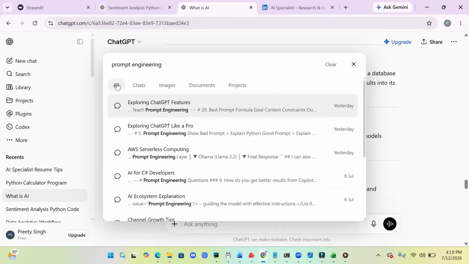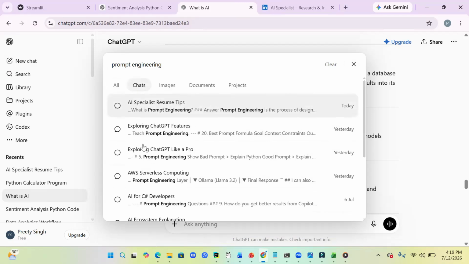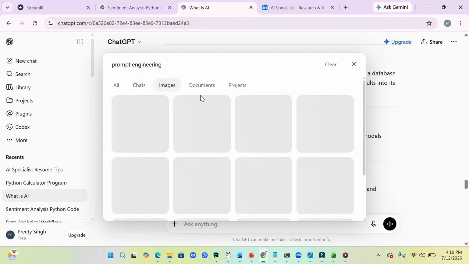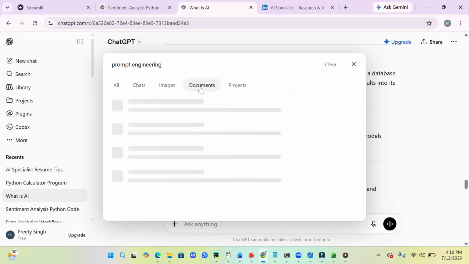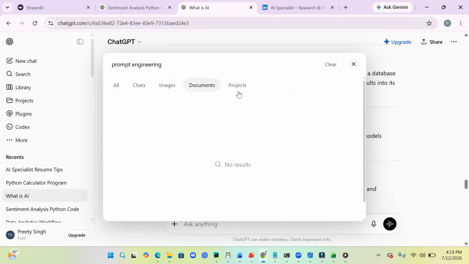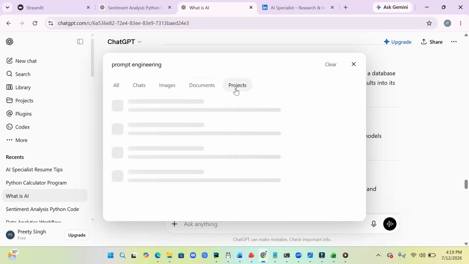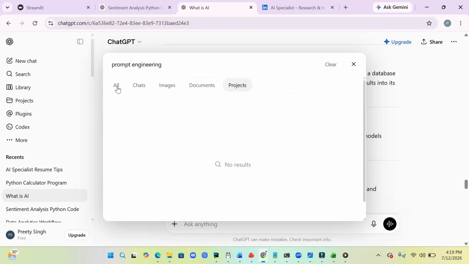This is something called All. In All, we have chat also, we have images option also, right? In this one, you can see the images which I have looked for related to prompt engineering. I think I have not seen that. Documents related to prompt engineering, I guess no, I have not searched yet. And the project, of course, but then of course not.